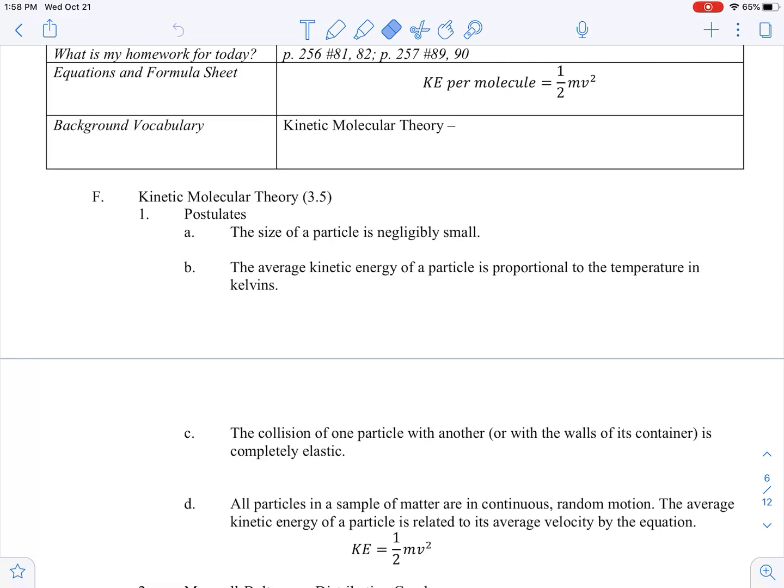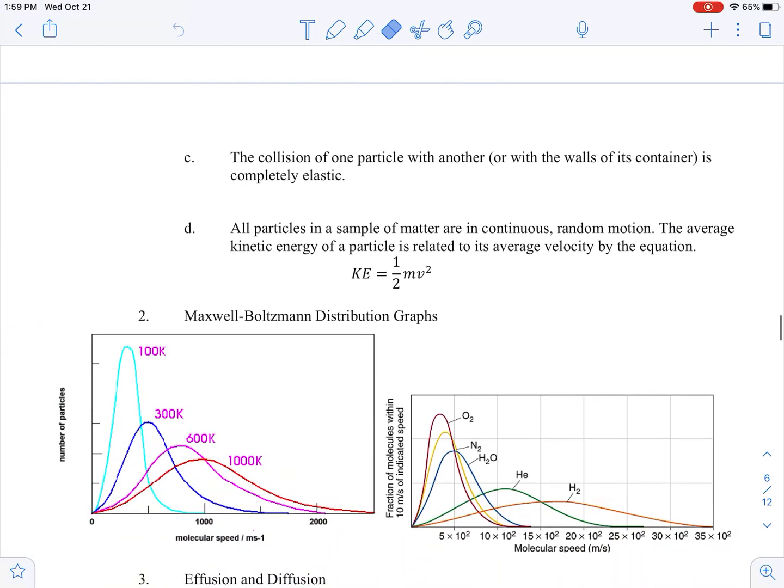The next one, this is C. It goes along with that first one, the attraction and repulsion part. The collision of one particle with another, or with the walls of its container, is completely elastic. That means there's no attraction, no repulsion, and it bounces off with as much energy as it had when it hit at the beginning. So no energy is lost to friction or to attraction or repulsion keeping them together. That's a big key there.